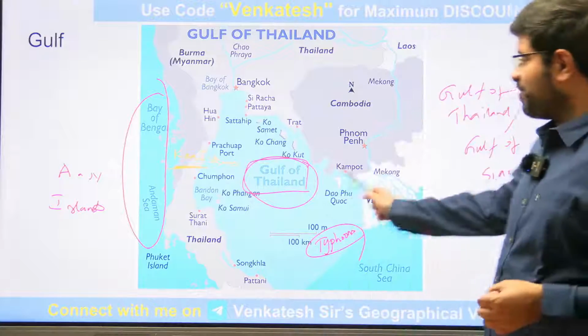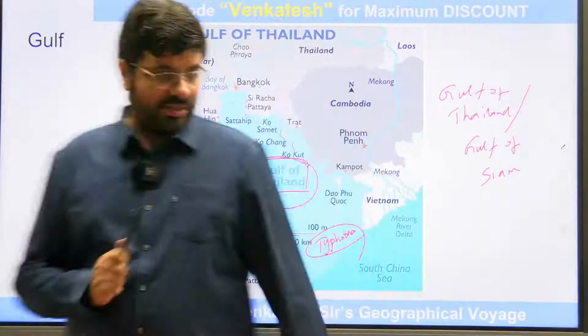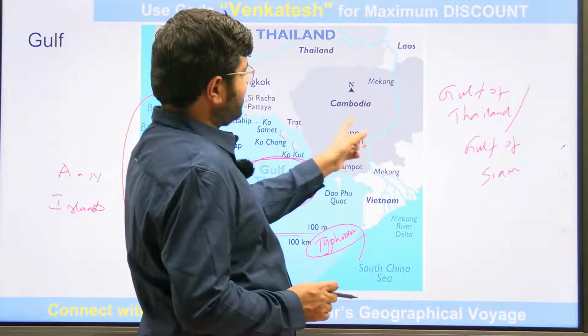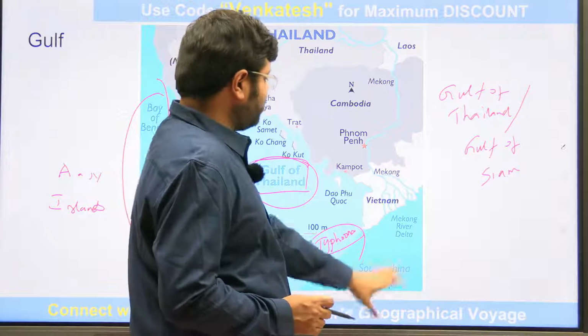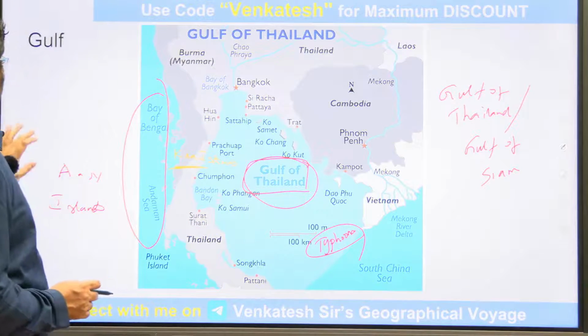So the Gulf of Siam, Gulf of Thailand is very important from that angle. Then you can also see the Mekong River moving all across this region, Cambodia, entering into the South China Sea, but not into the Gulf of Thailand, right? Okay, let's move forward.